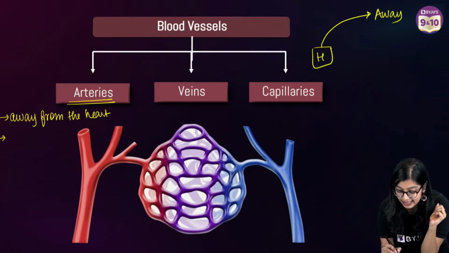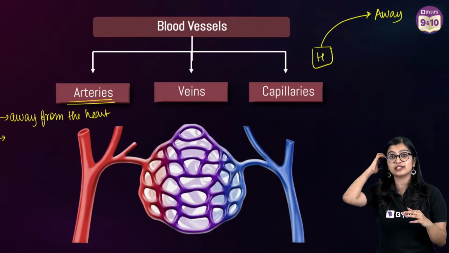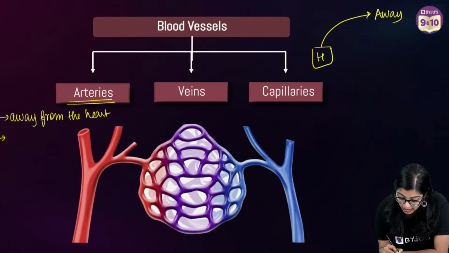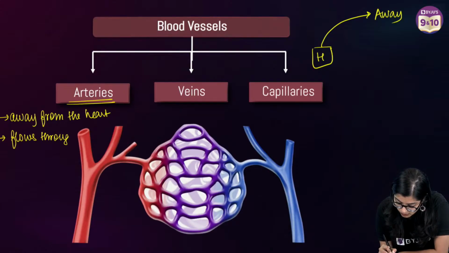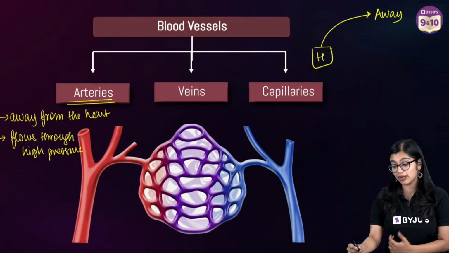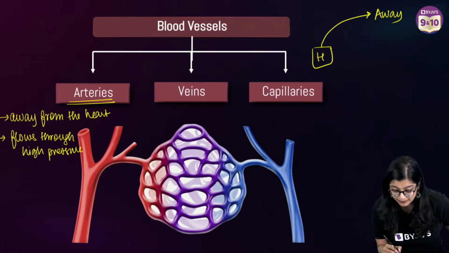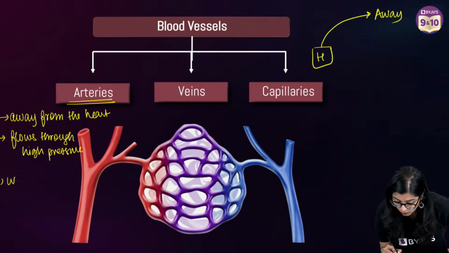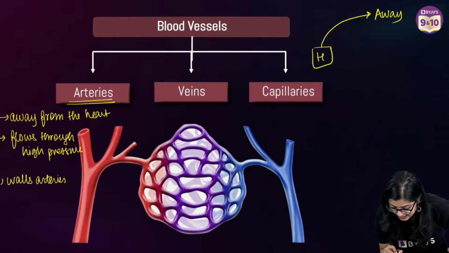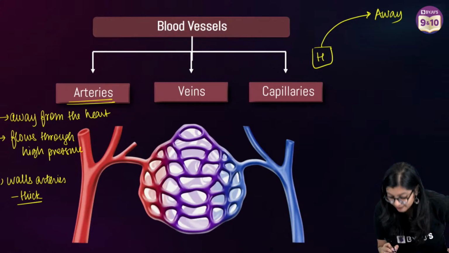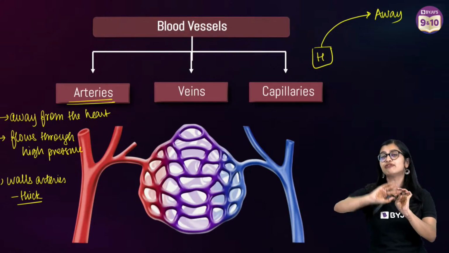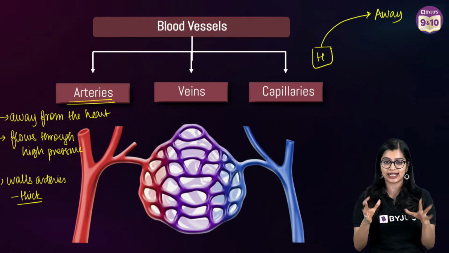So through the arteries, blood flows at high pressure because it is going away from the heart. Because of that, the walls of the arteries are very, very thick, so that they can withstand that kind of pressure, right?